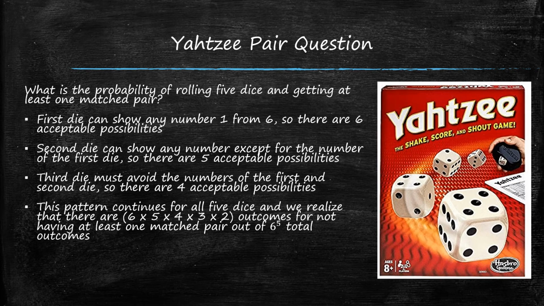This pattern continues for all 5 dice, and we soon realize that there are 6 times 5 times 4 times 3 times 2 amount of outcomes for not having at least one matched pair out of 6 to the 5th power total outcomes. So now we can do the formula of 1 minus the probability of seeing 5 different numbers and then dividing this by the total amount of outcomes to find that there is about a 90% chance of rolling 5 dice and getting at least one matched pair.